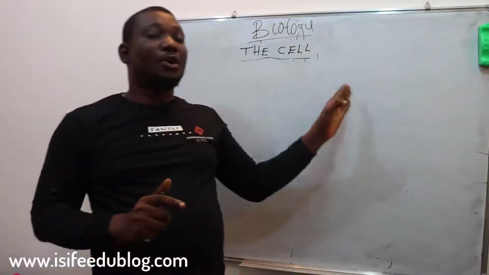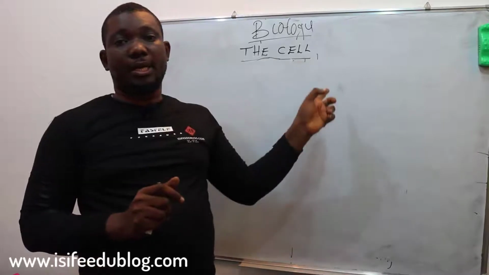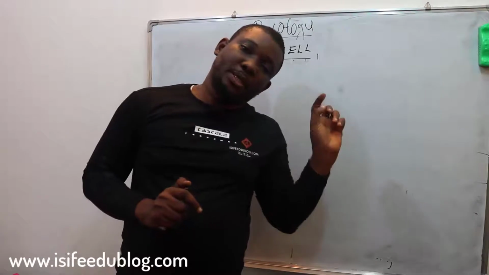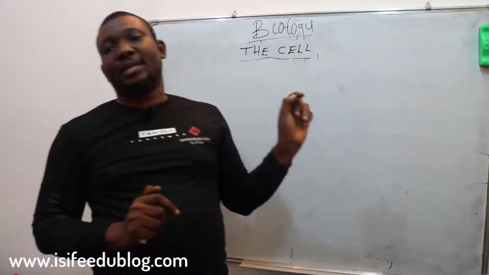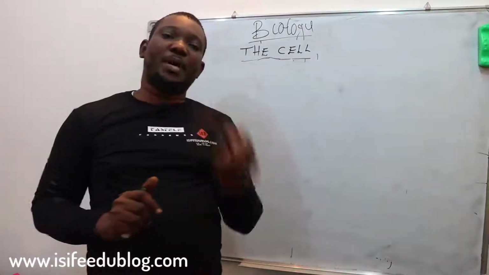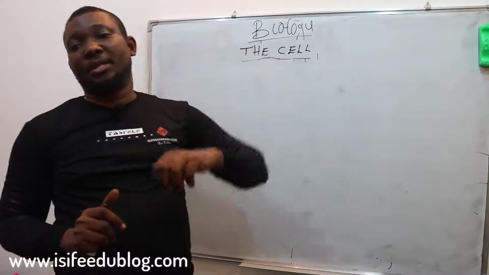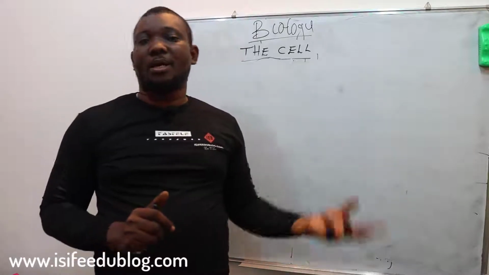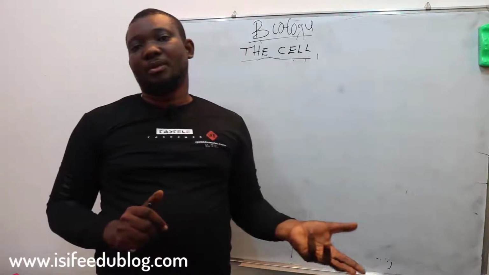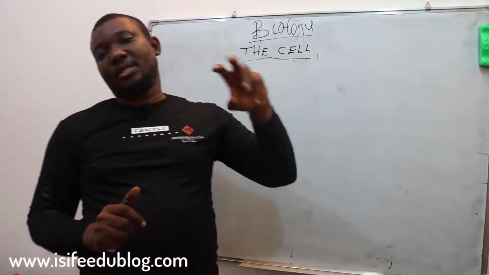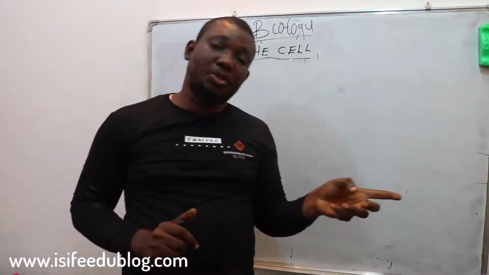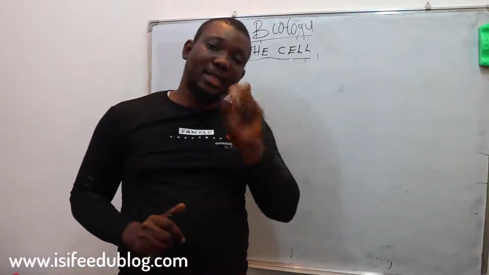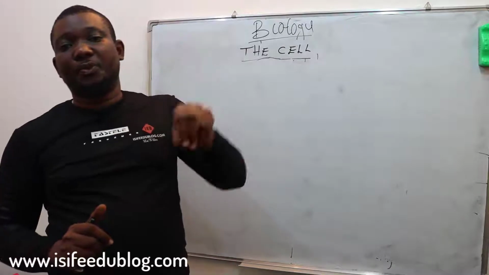Due to the lack of a large vacuole in an animal cell, even if there is a vacuole present in an animal cell, it will just be a food vacuole. And that food vacuole is only found in unicellular organisms like Amoeba, Paramecium, Euglena. That's where you see the vacuole, and this vacuole is called a food vacuole.